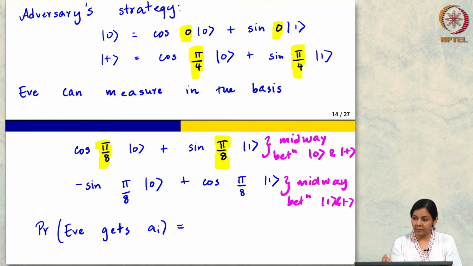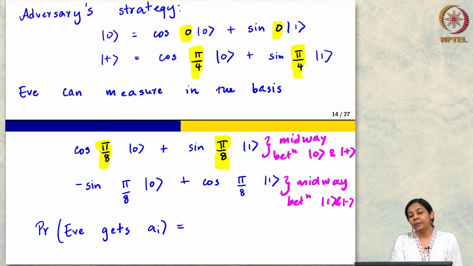So, if she measures whatever bit she received using this basis, what is the probability that she will learn which bit was sent? Take the first case. If AI is 0, then it is a mixture of 0 and plus, it is either 0 or plus.